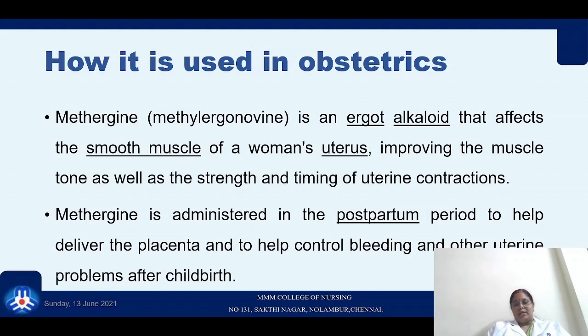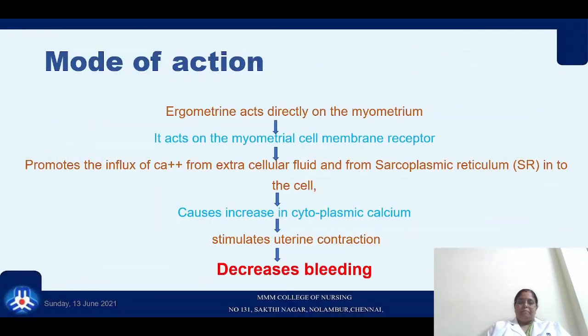Since it is a smooth muscle constrictor, it increases the strength and the timing of uterine contraction, and in the postpartum period, it is usually given to control the bleeding and other uterine problems after childbirth.